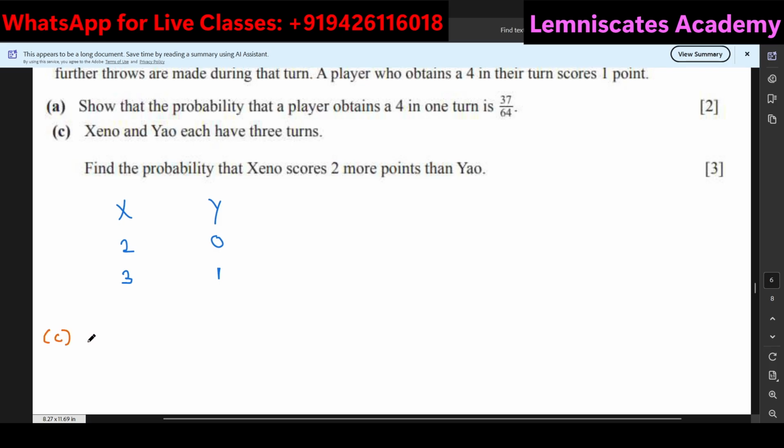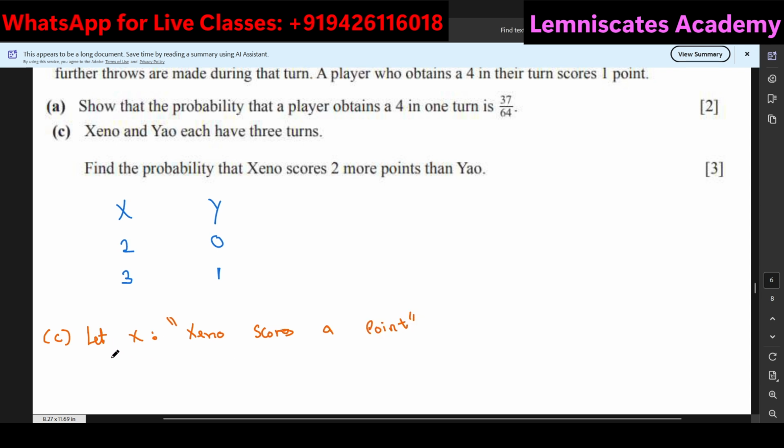To find the probability that Xeno scores 2 more points than Yao, I'll say that there is a variable X, which is for Xeno only. So X is the number of points Xeno scores.